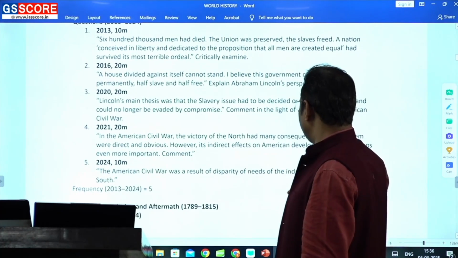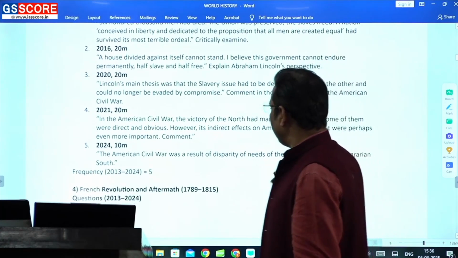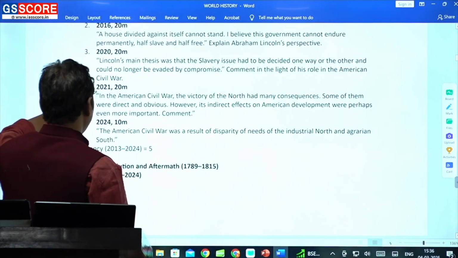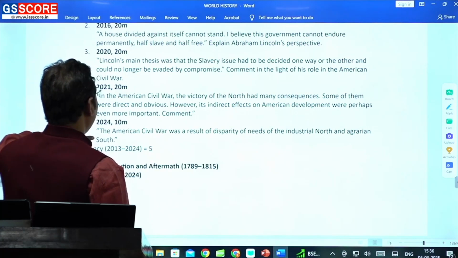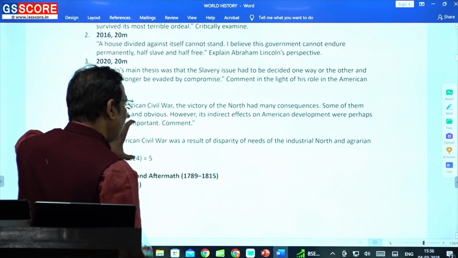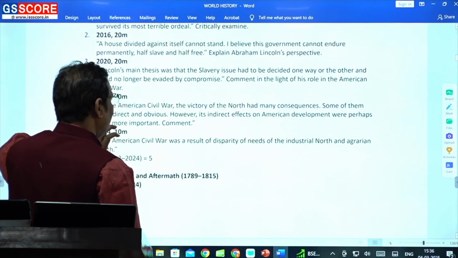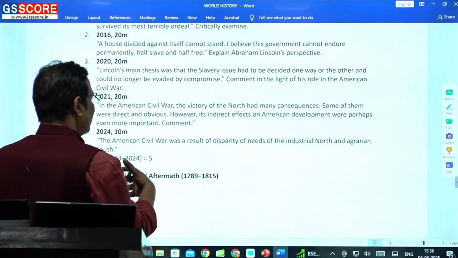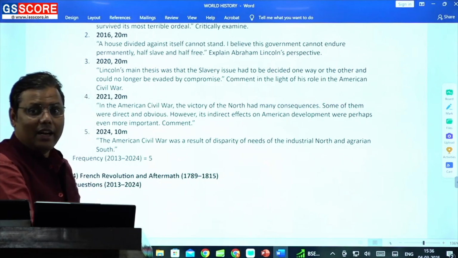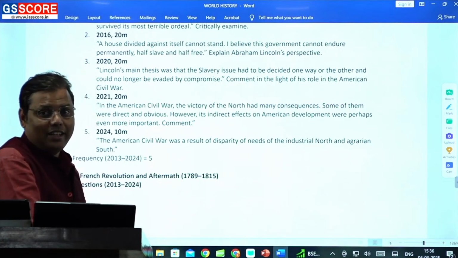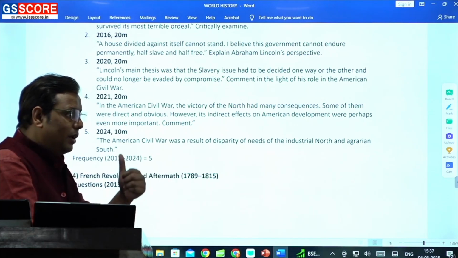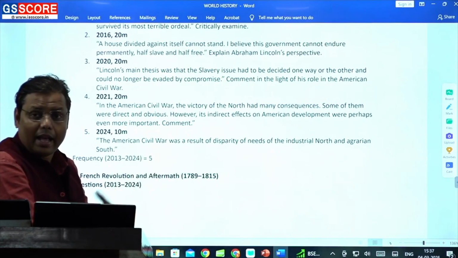Look at the questions: in 2021 and 2024 they asked two questions, and both were not based on slavery, rather they are based on the conflict between North and South. And you won't be able to talk about this conflict unless you understand the history of America properly, where you learn how old the conflict or rivalry between the North and South is.